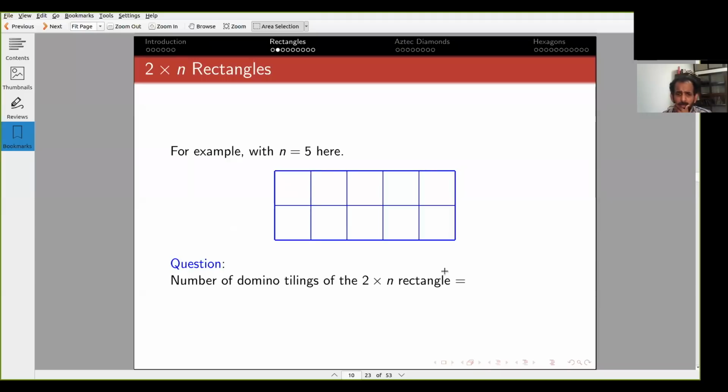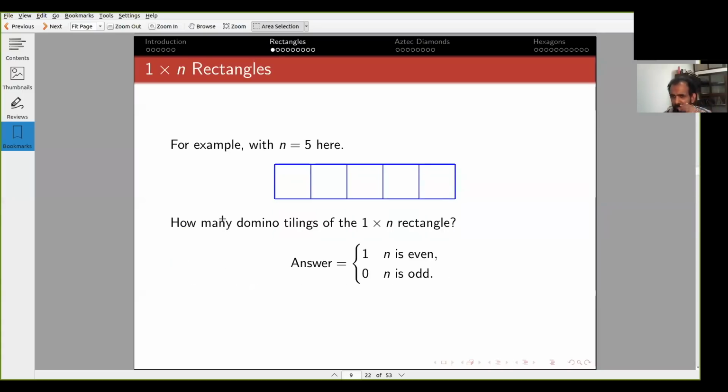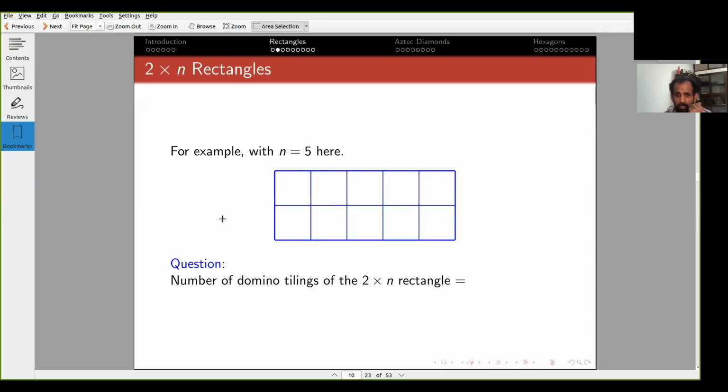Let's go to the 2 by n rectangle case. Now, let's make our lives a little more difficult. The first 1 by n case is very easy. There's either one tiling or there's none. Now for the 2 by n rectangle, things are harder. Even this n equals 5 case is not easy.